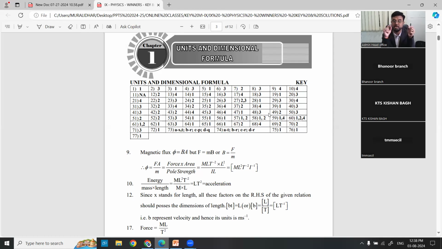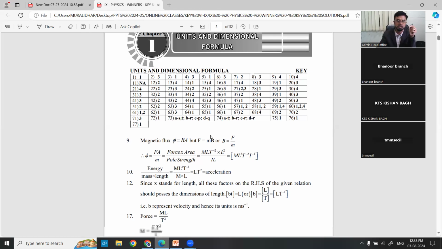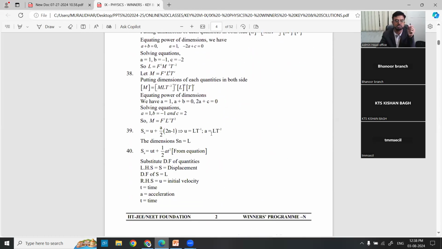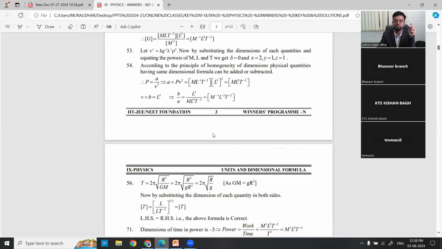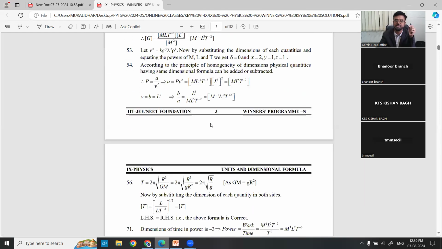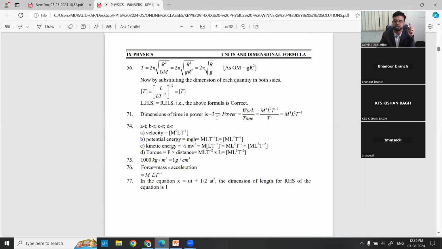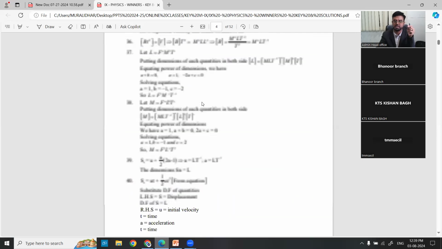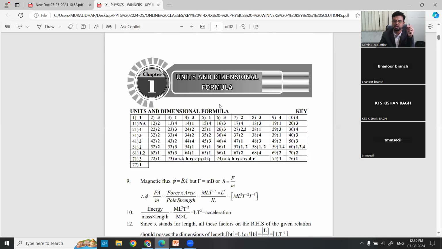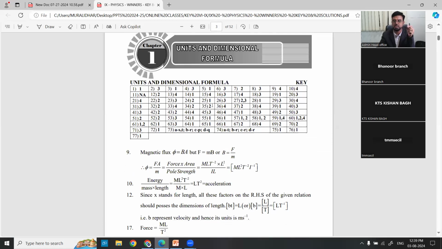For some questions that require a solution, for example the ninth question, the solution is also given. The same for 10, 12, 17. The questions which require a solution have solutions provided for you, just like spoon feeding. Like that, we have given the key for all the chapters, the entire book, to your respective teachers. You can correct from the teacher or take help of the teacher.